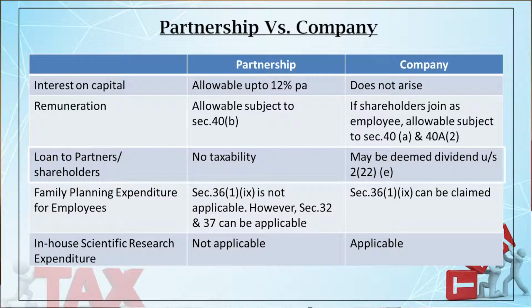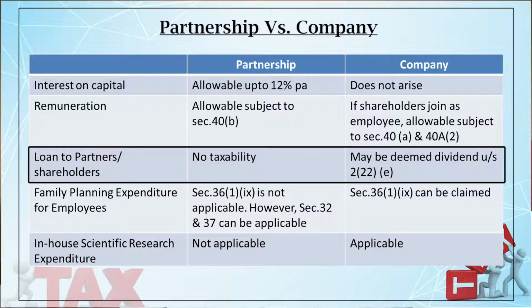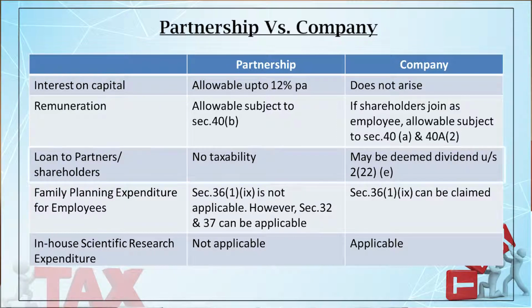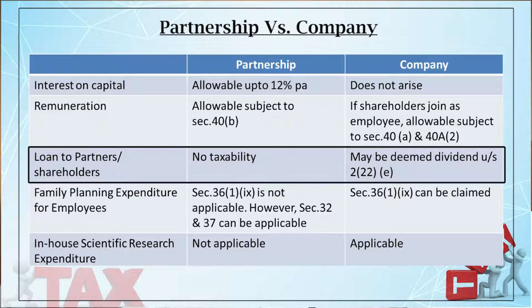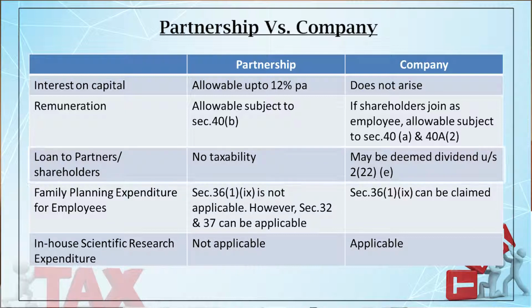Because if the company is a closely held company and if the loan is given to a shareholder holding 10% or more of the share capital, then this will attract section 2(22)(e), which is known as the deemed dividend, and in that case the shareholder has to pay the dividend distribution tax.